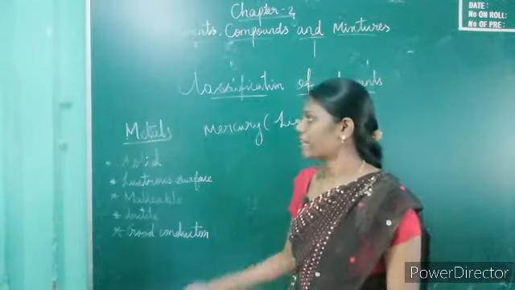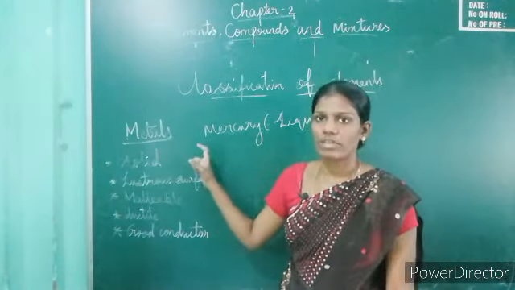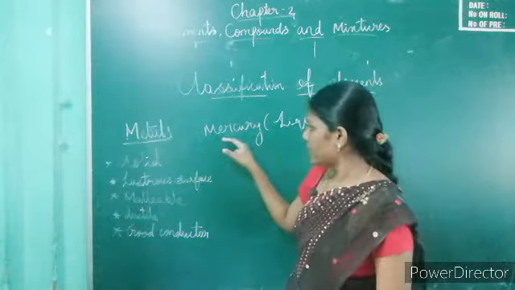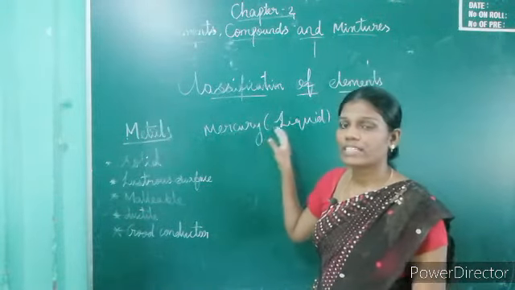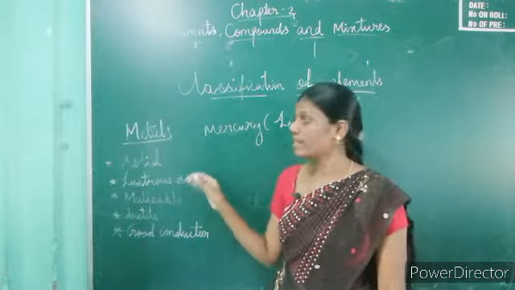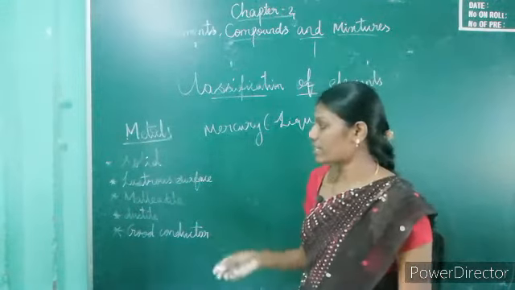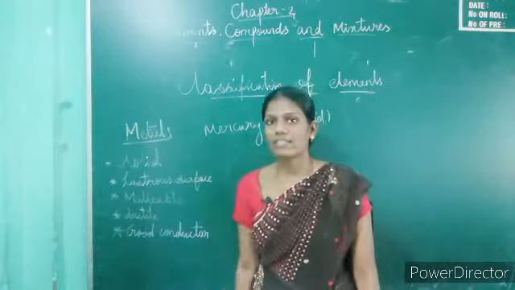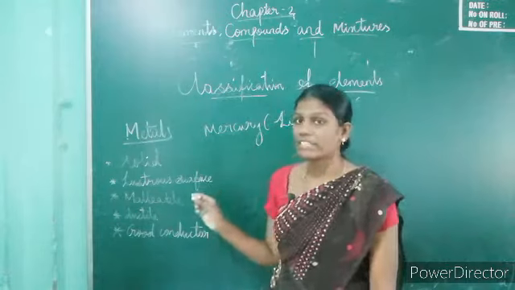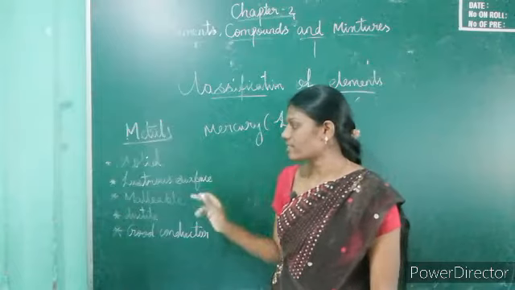Now I am going to explain about metals. A metal's first character is that most metals are in solid state, except mercury, because mercury is in liquid state. The second one is lustrous surface. Metals have a shiny surface. Lustrous means shiny. Most of the metals have a shiny surface.